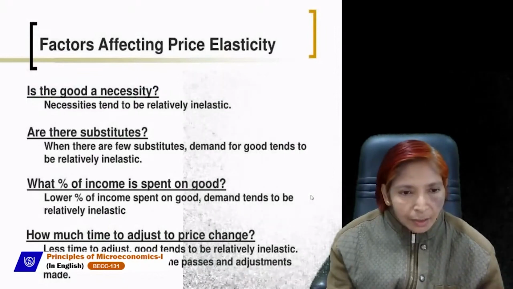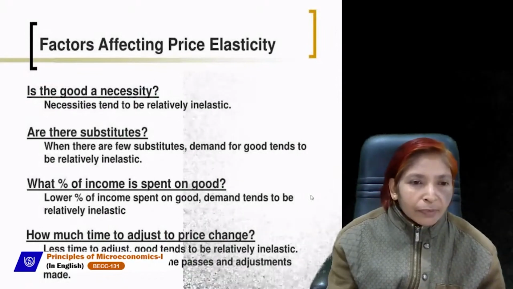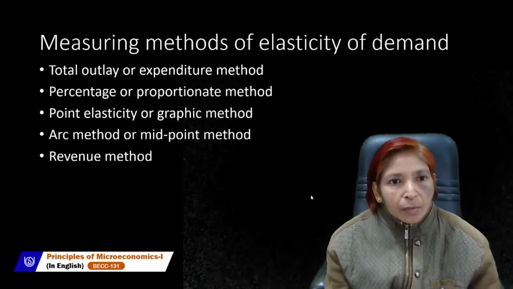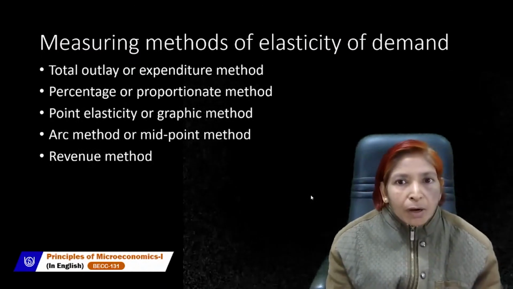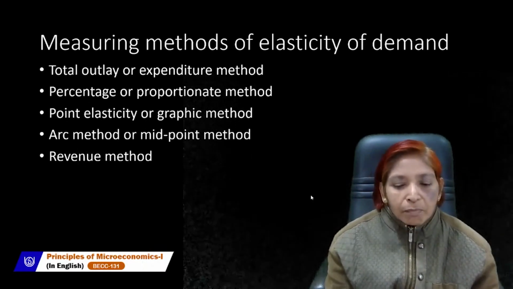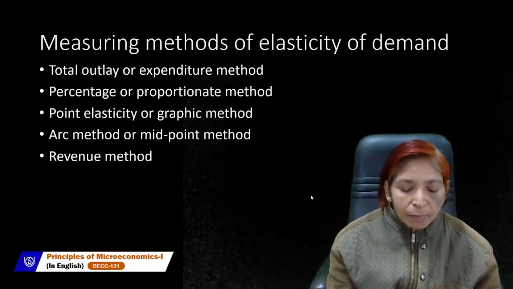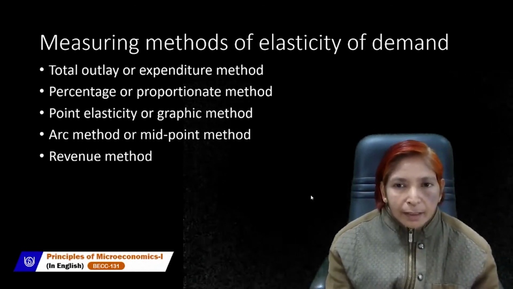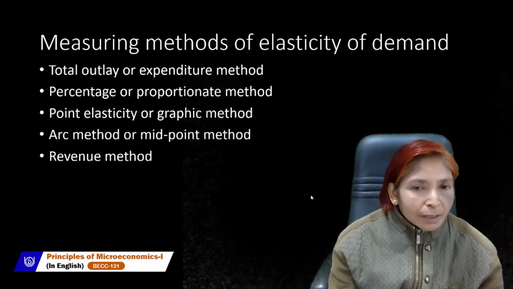We have discussed all these points in detail already; this is the brief explanation of these points. Now the next topic is measuring methods of elasticity of demand. That is very important. How can we measure elasticity of demand? Measuring methods tell us the method of measurement of elasticity of demand, because elasticity of demand shows the percentage change in quantity demanded due to a percentage change in its price. And it can be measured with the help of these methods which are mentioned here.